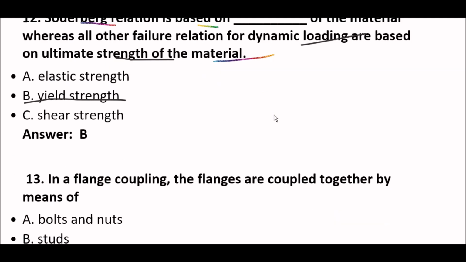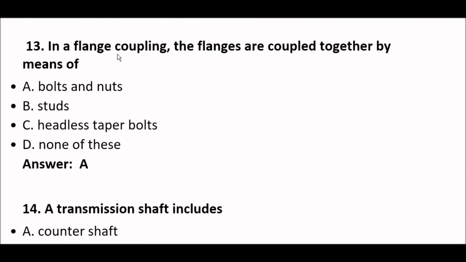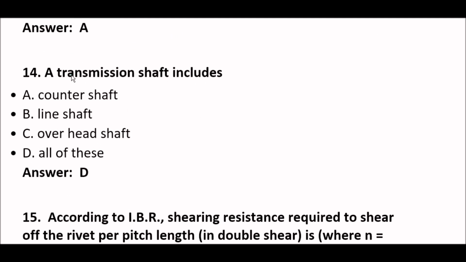Okay, next question. In a flange coupling, the flanges are coupled together by means of bolts and nuts. Okay, option A is right here. Next, a transmission shaft includes counter shaft, line shaft and overhead shaft. The right answer here is option D, all of these.